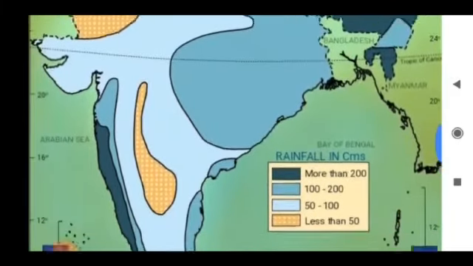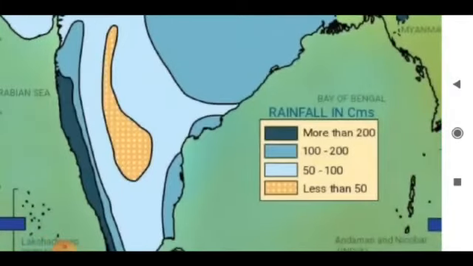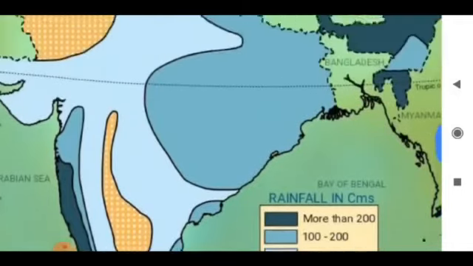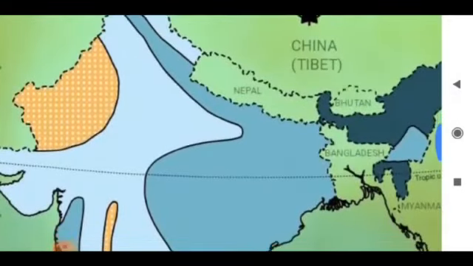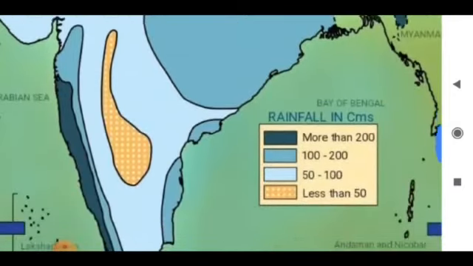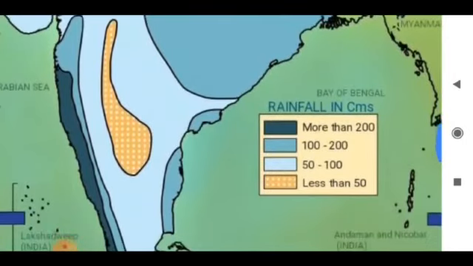Next, the areas with 100 to 200 cm rainfall. Just follow the index, the color variation. Areas with 100 to 200 cm rainfall: Middle Ganga Valley. The states are Bihar, West Bengal and Madhya Pradesh. In the southern part, the northern part of Andhra Pradesh, Telangana and the southern part of Tamil Nadu.